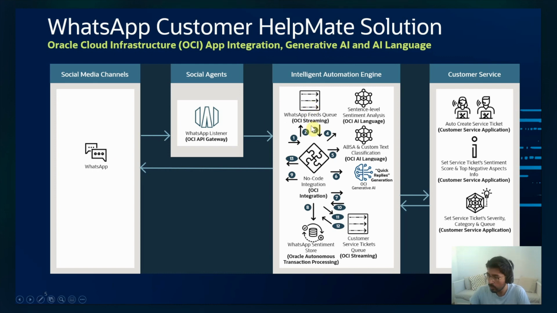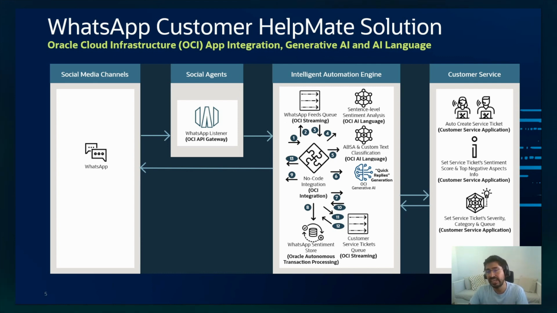So once we receive this message, as stated in step number 1, we receive the WhatsApp event and send it to the WhatsApp feeds event queue. So why use OCI streaming in this case? OCI streaming is used to queue all the WhatsApp messages, so we have the possibility to decouple WhatsApp from the target system, in this case the customer service platform application.